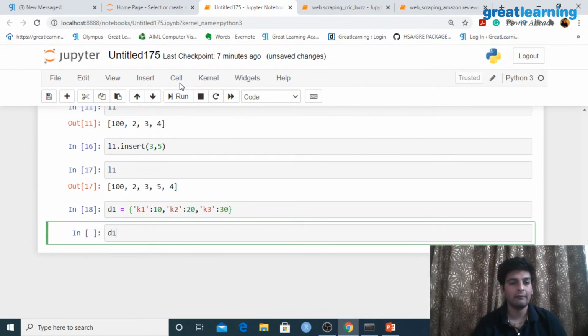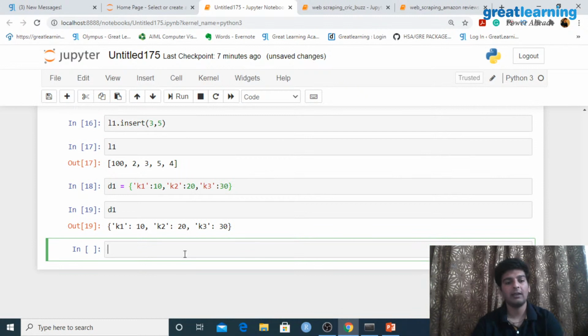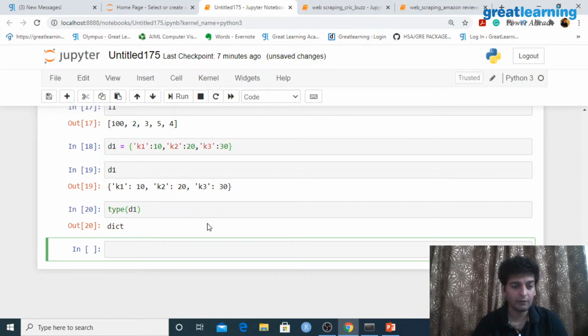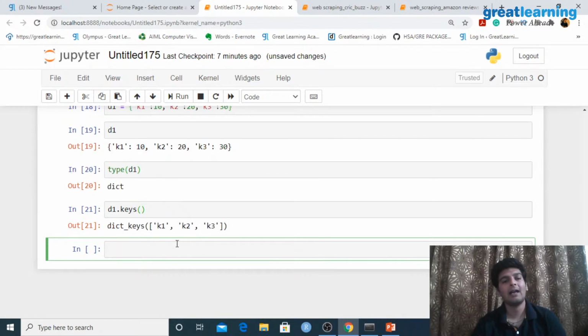Let me print out D1 over here, and let me check the type of this object which I have just created, D1, and you see this is dict, which would mean that this is a dictionary. Now if I would want to extract only the individual keys and individual values from this dictionary, that is something which I can do. So let's say if I would want to extract only the keys from this dictionary, I would write down D1 dot keys and let me hit on run. So you would see that I have extracted.